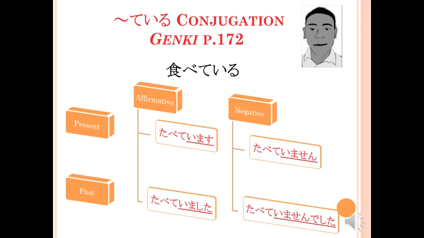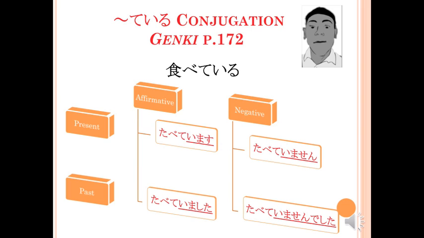Although I'm sure you've already beat me to the punch, we should make a quick note about conjugating the teiru form. Iru, of course, is an iru verb. As such, the teiru form of verbs conjugates as an iru verb. Or rather, iru conjugates as it always does. Take the teiru form of taberu, tabeteiru, for example.